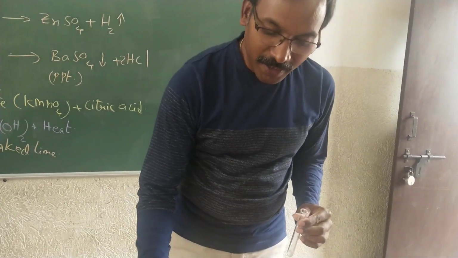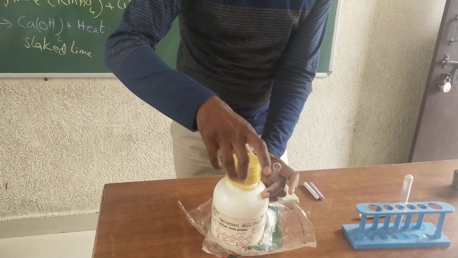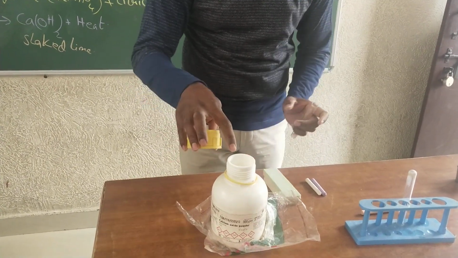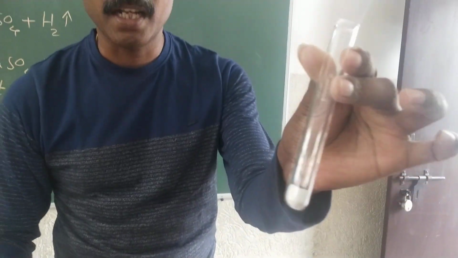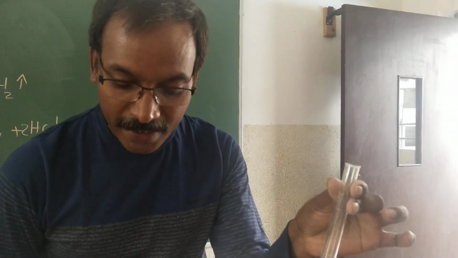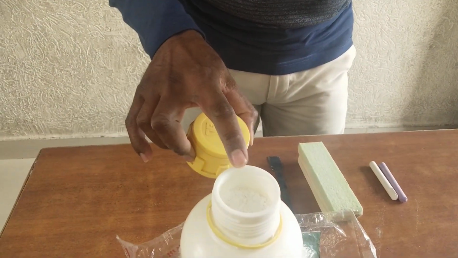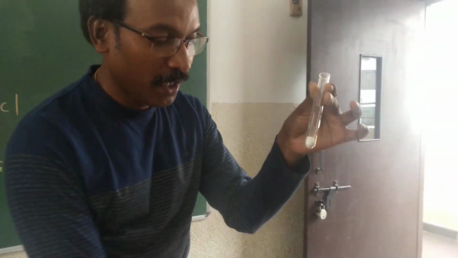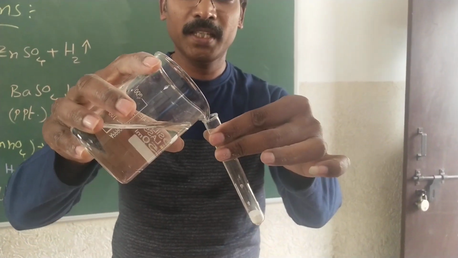Children, see here. This is calcium oxide. You can see how it looks. It is just white powder. I took some amount of slaked lime. Sorry, it is quicklime. Calcium oxide, quicklime, white color powder. I took some amount of quicklime into a test tube and I am adding a few drops of water to this one.